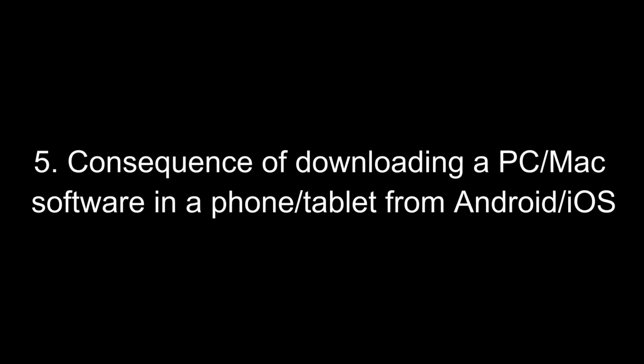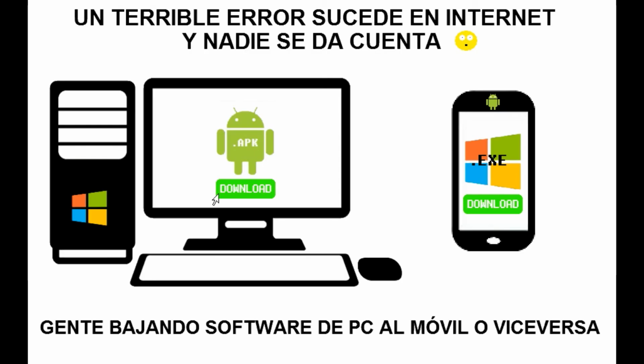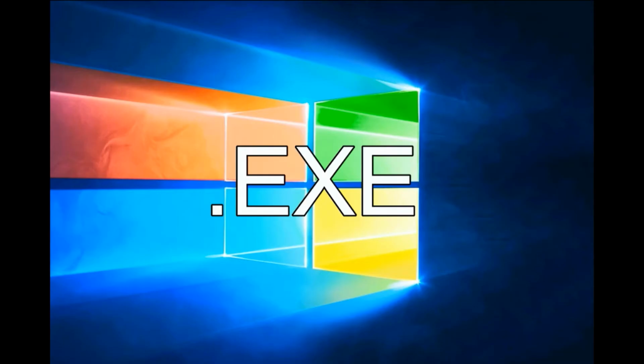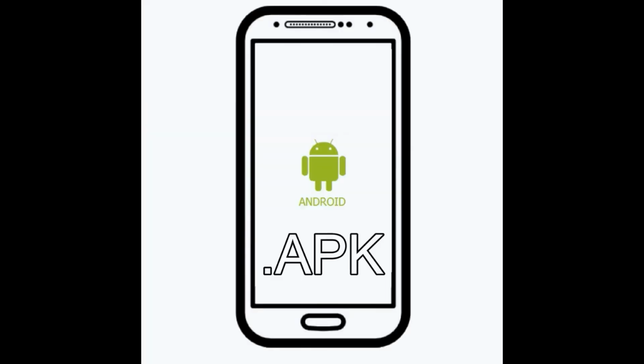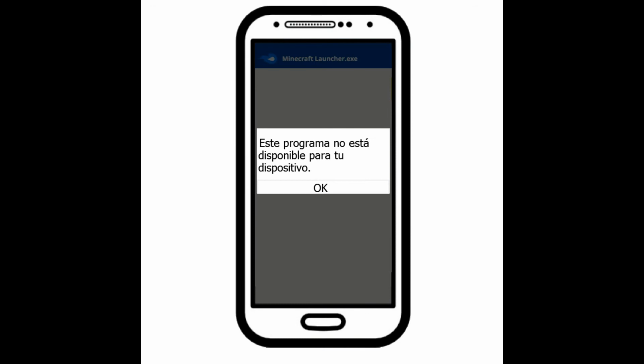5. Consequence of downloading a PC Mac software on a phone or tablet from Android iOS. As explained in the related article, Windows programs are in Xcoding and Android programs in APK, and an APK operating system isn't compatible with X programs, so because of their ignorance, this happened after the download.